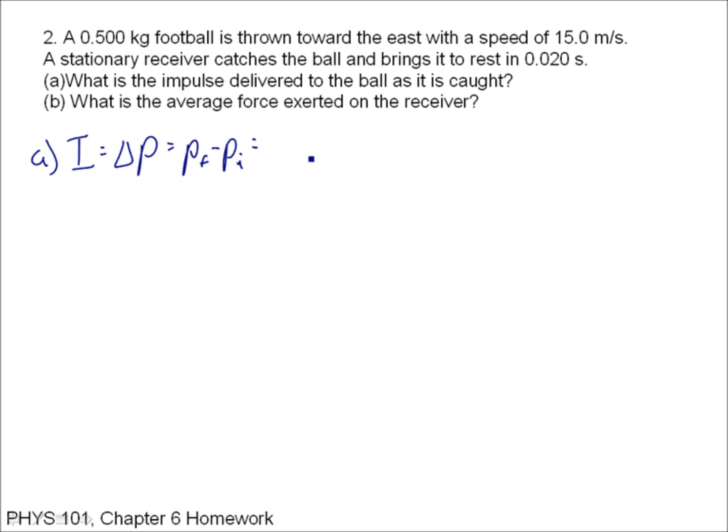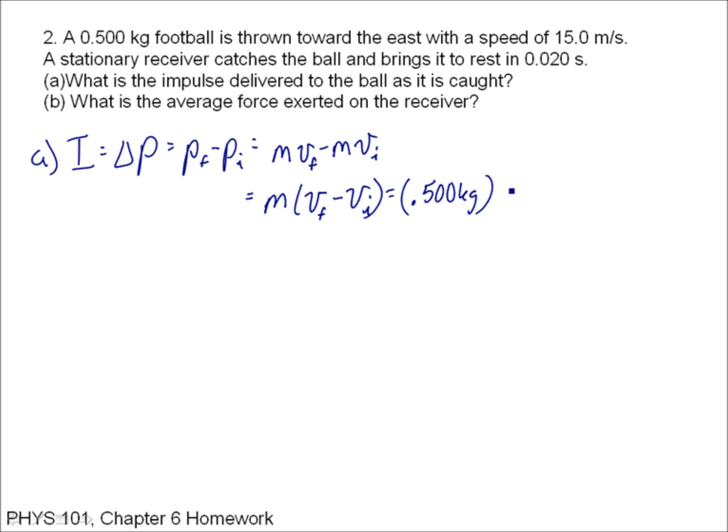That's m vf minus m vi, because my masses are staying constant, as is usually the case, but not always. I can rewrite this as m times vf minus vi, just factoring out that mass, and put in the numbers. I get 0.5 kilograms times vf minus vi.